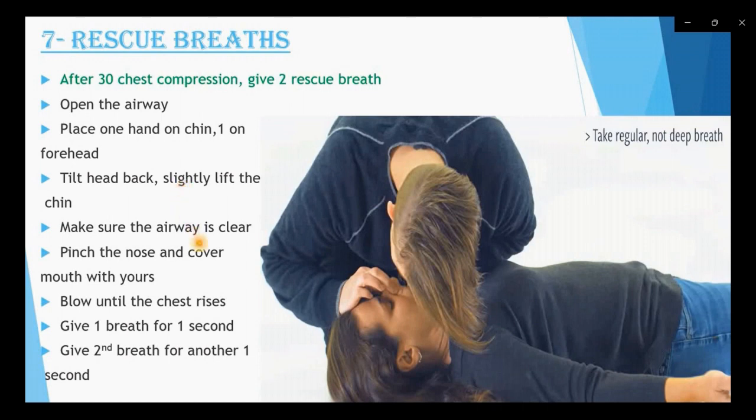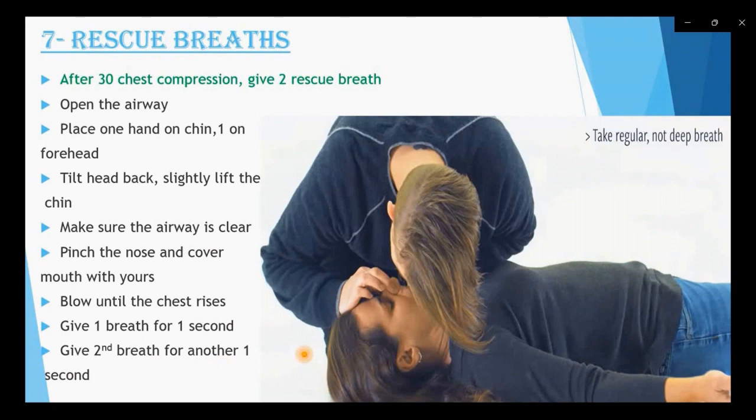So how should we give it? Give one breath for 1 second. There is a duration for the rescue breath, like one breath for 1 second. So what has this person first done? He has pinched the nose of the patient and covered the patient's mouth with his own. Give one breath for 1 second, give the second breath for another 1 second. The duration should not be more than that, so we should take care while giving the rescue breath.